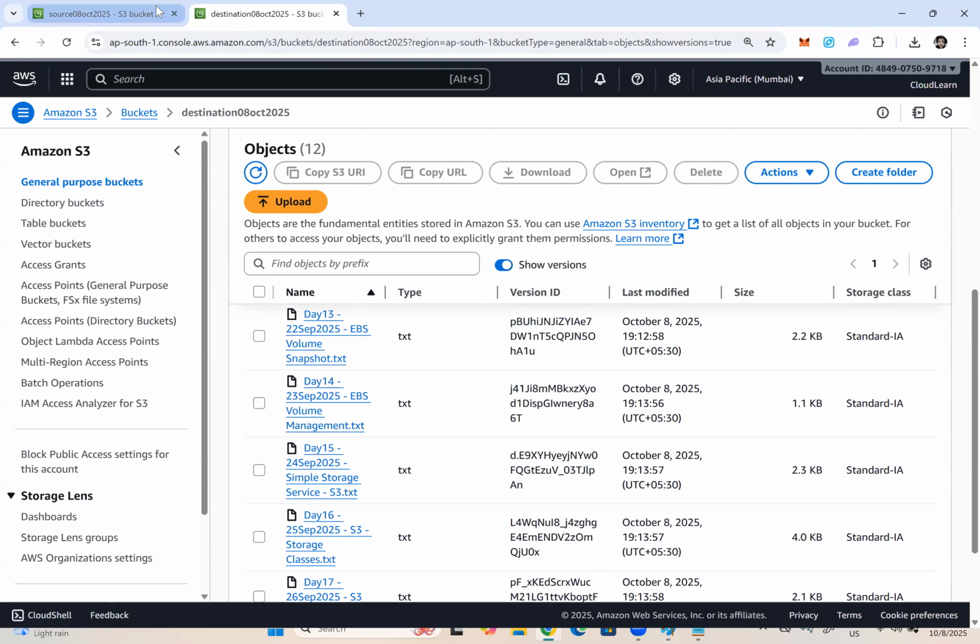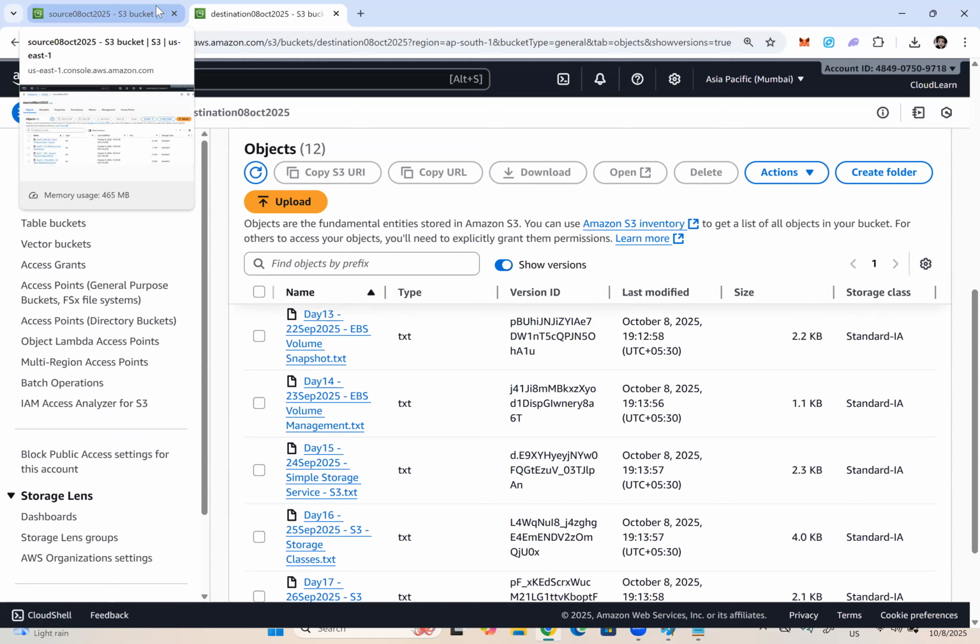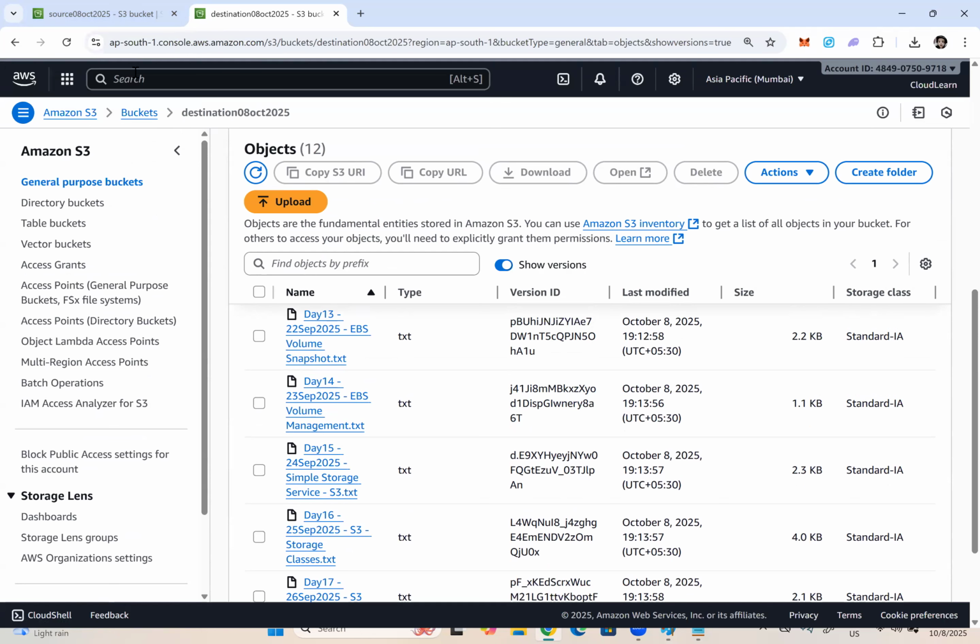Whenever you delete anything permanently from the source bucket, it can't be deleted using replication rules. The job of the replication rule is only to replicate the newly created objects into the destination bucket. They won't replicate the permanent deletion of the objects.